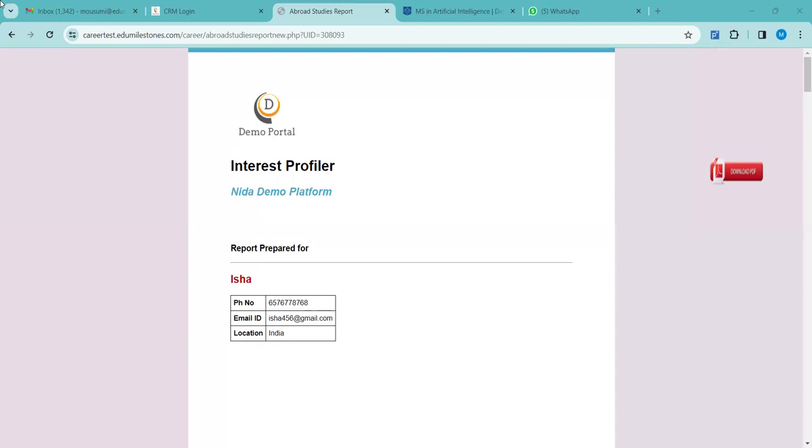Yes, in certain steps. We can take it as a registration fee as well, which we can adjust in further payments. Yes, you can do that. Because I will show you certain steps here.